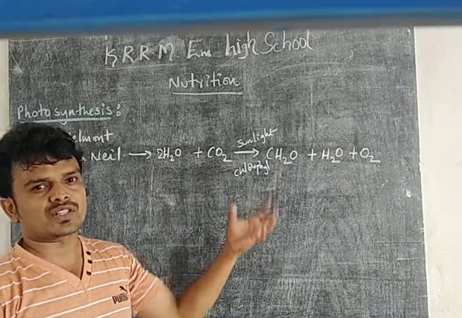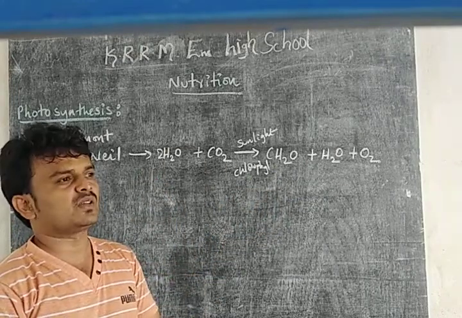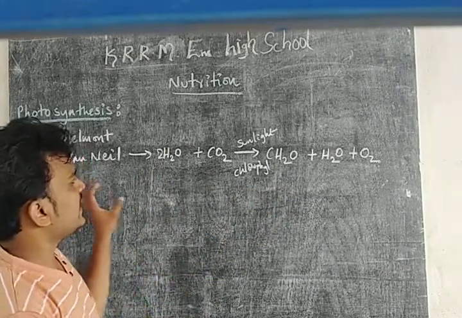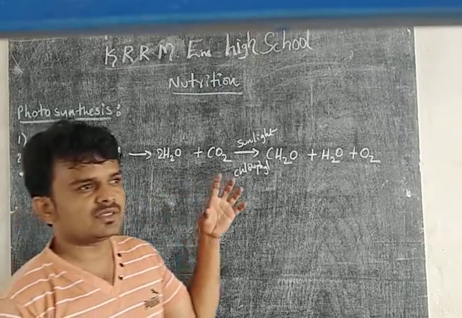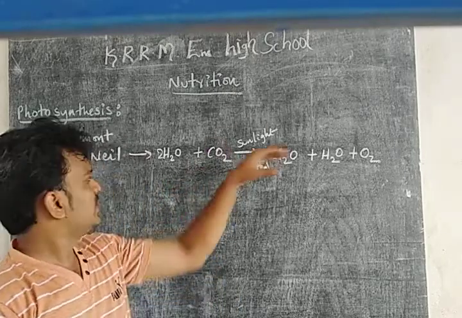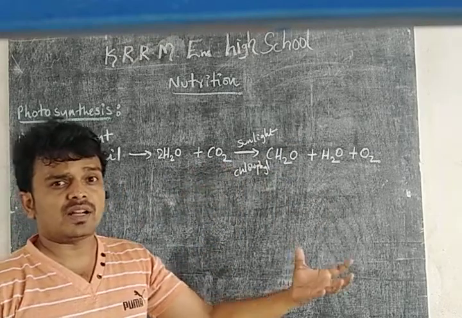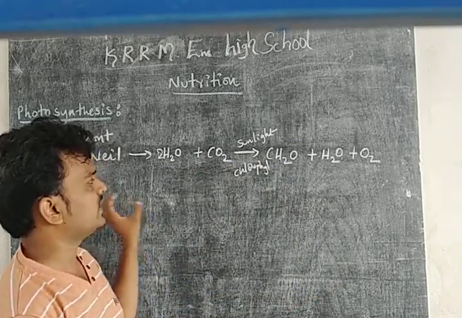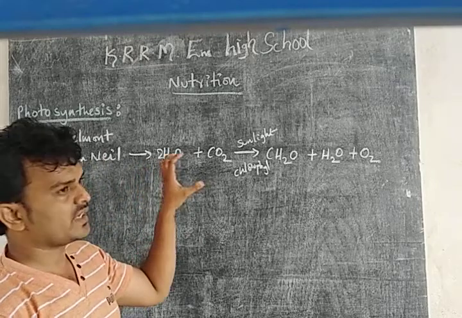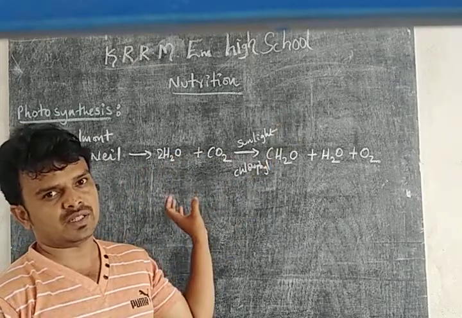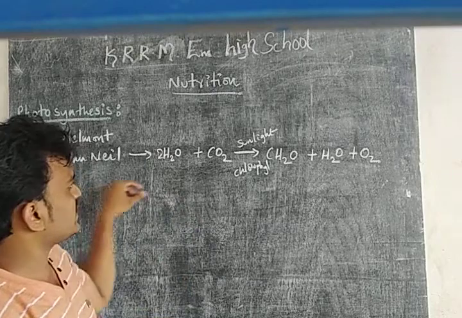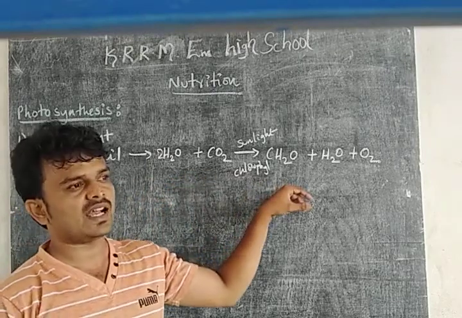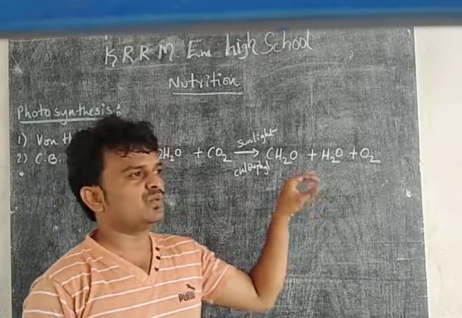We already know that photosynthesis is a very complex reaction, and it was simplified by C.B. Van Niel. Not only C.B. Van Niel but also other scientists took 200 years to simplify the equation. This was given in the year 1731. So this equation is also known as the unbalanced chemical equation of photosynthesis.